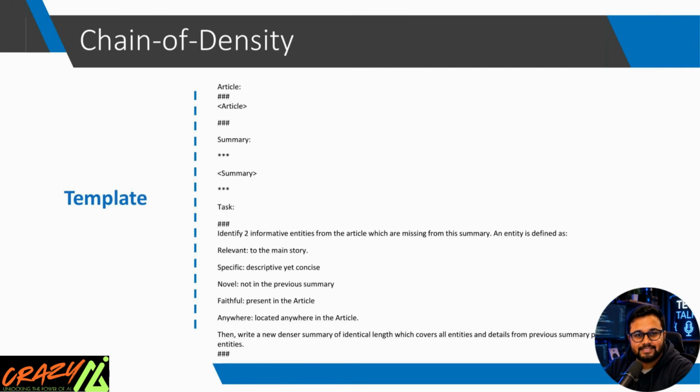Step 4. Rewrite the summary. Finally, the AI rewrites the summary. Here's the clever part. The new summary should be the same length as the previous one. So how does it fit in more information? By removing unnecessary words and replacing them with meaningful details. This is why it's called chain of density. Each revision becomes denser without becoming longer.